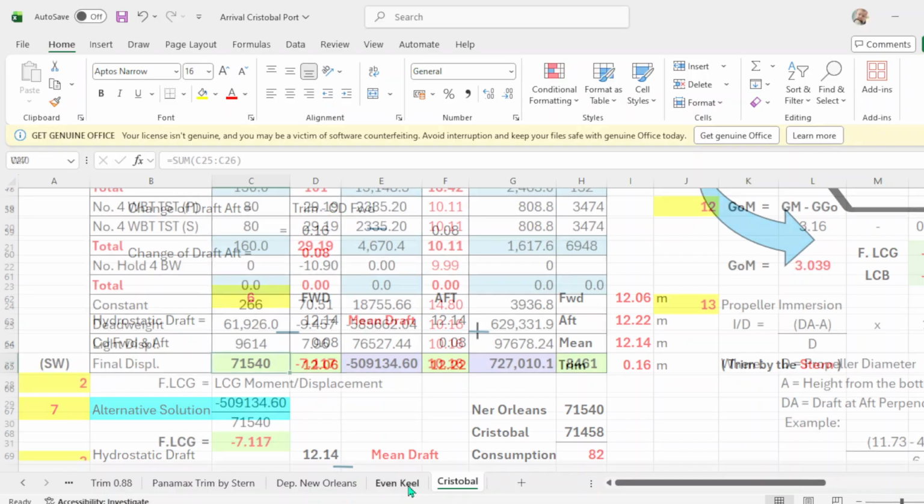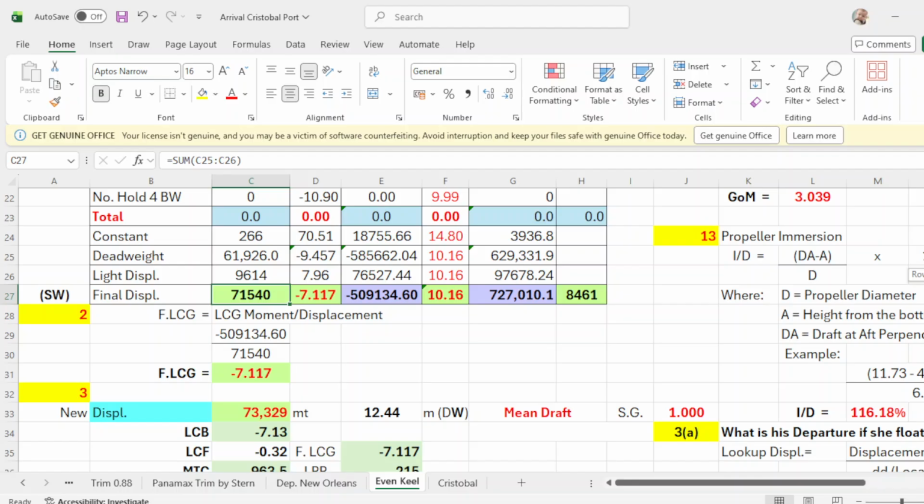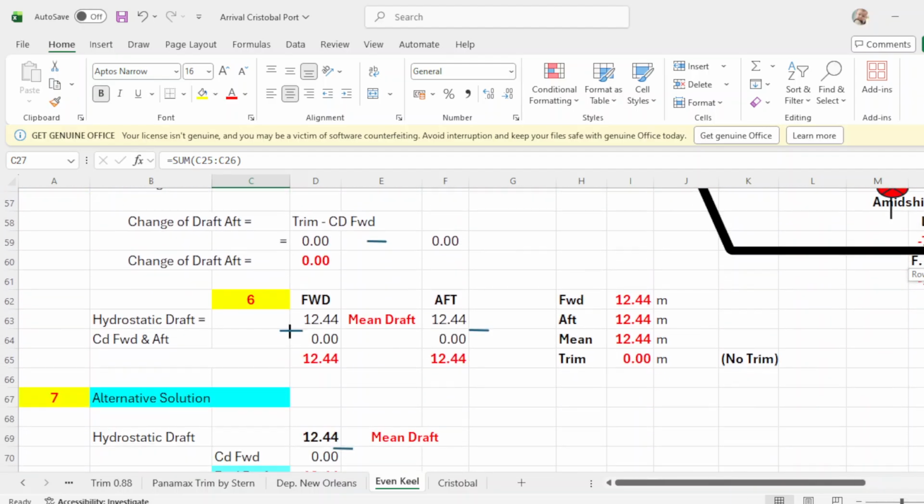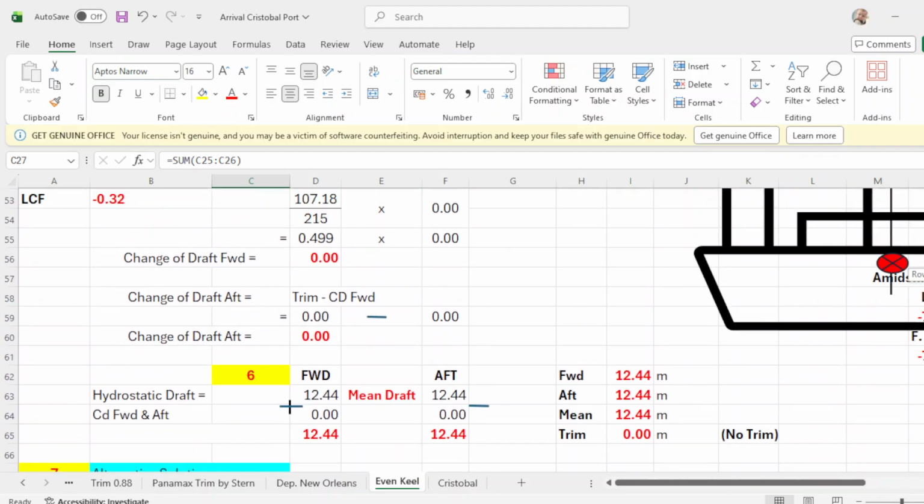From departure of New Orleans is even keel of 12.44 mean drop, forward and aft, and 0 trim.